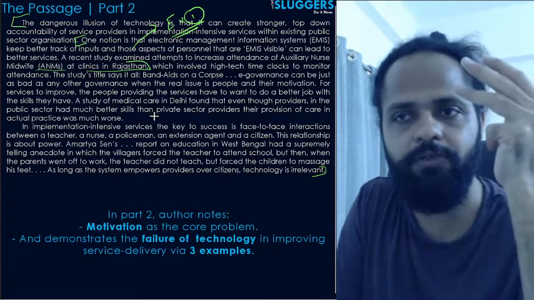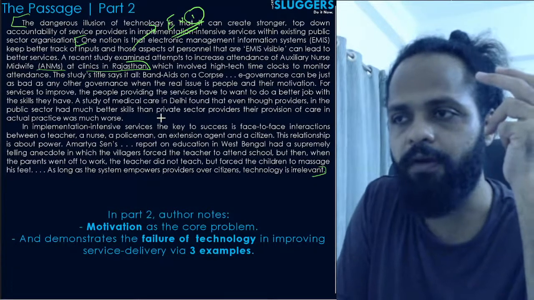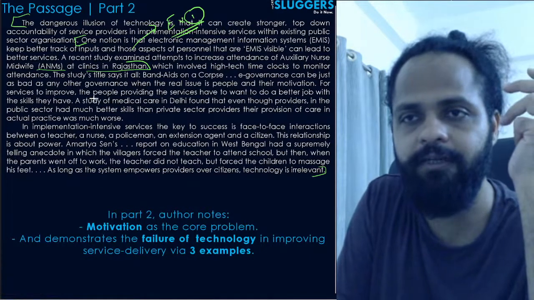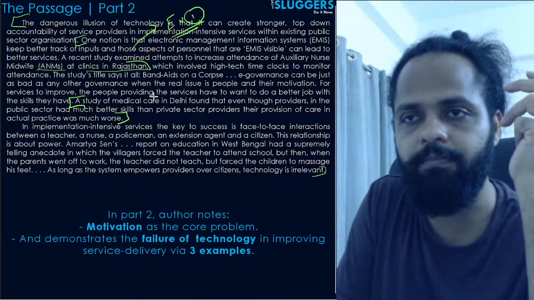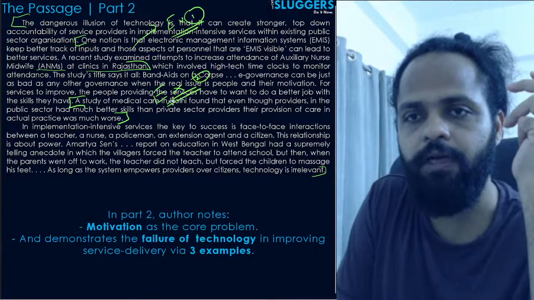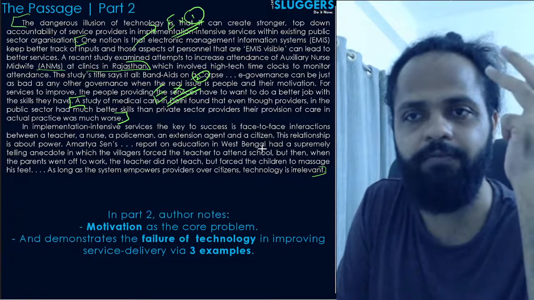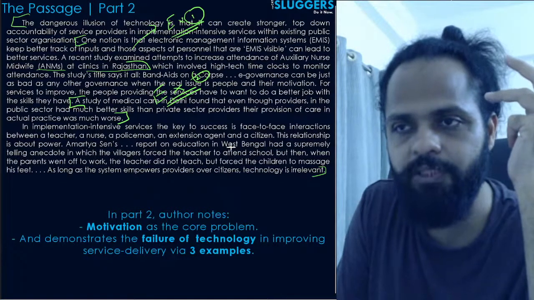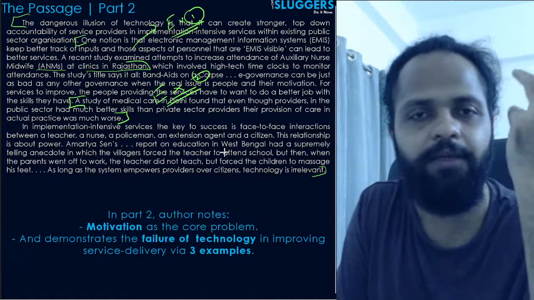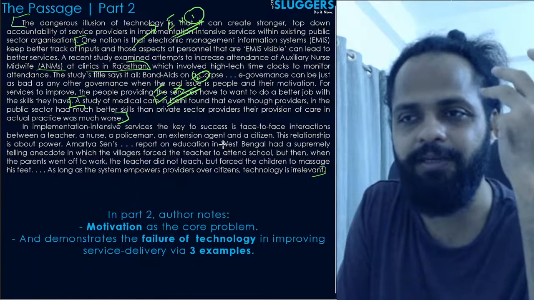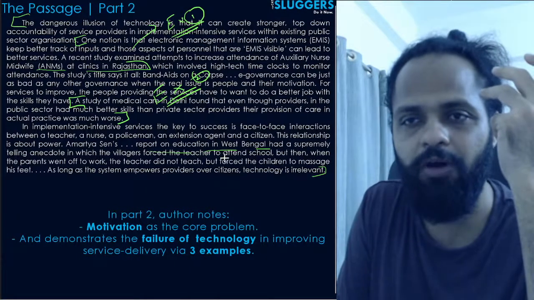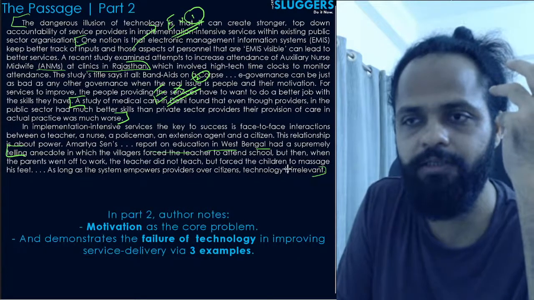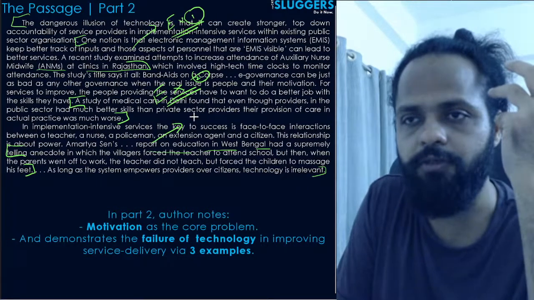The second example that he has used here is with respect to the comparative medical care in public and private sector hospitals in Delhi. This is your example number 2. And the third example that he has used, I think we might have heard of this way back, is with respect to the West Bengal teacher who made his students massage his feet instead of teaching them, right? So the report on education in West Bengal, in which villagers forced the teacher to attend school. Correct. So this anecdote is the third example that he has used here.